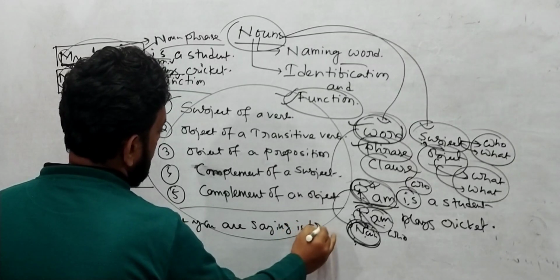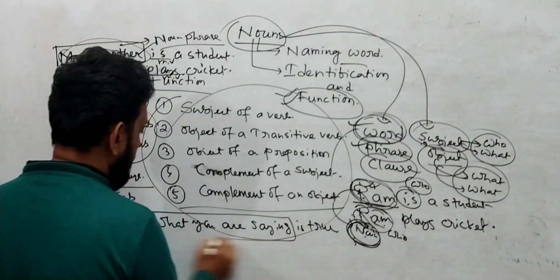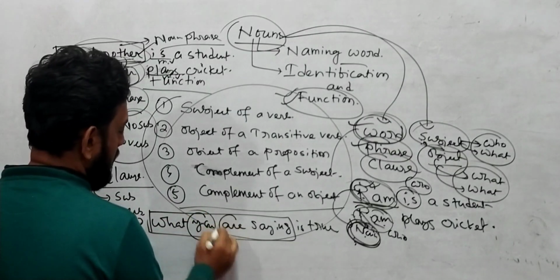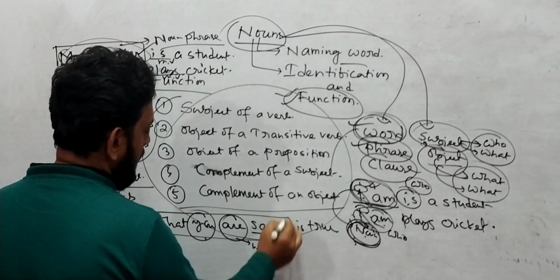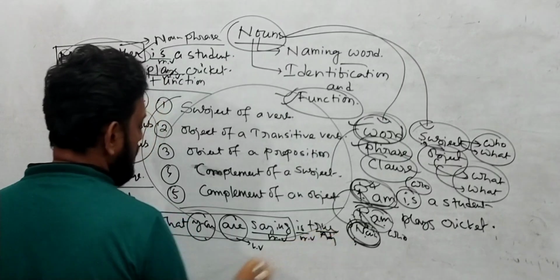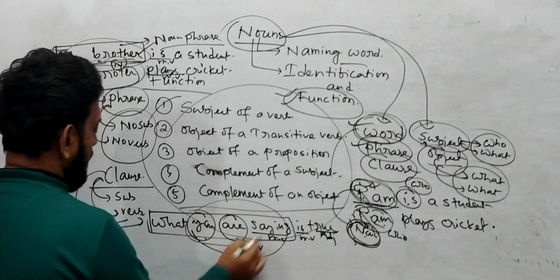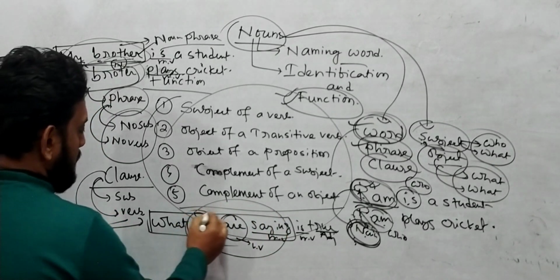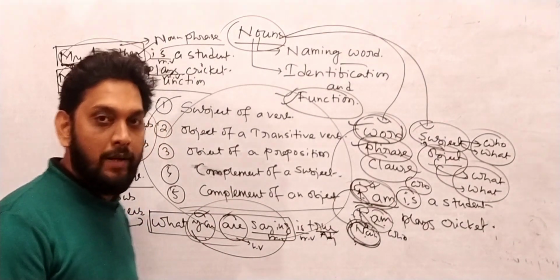What you are saying is true. Now you see, what you are saying is true. You is the subject over here, are is the helping verb, and saying is the main verb, and true is the adjective. So what you are saying is a clause. How did you understand whether it is a clause or not? Because the subject and verb are mentioned over here. Yes or no? Subject and verb are mentioned over here, so we can call it a clause.